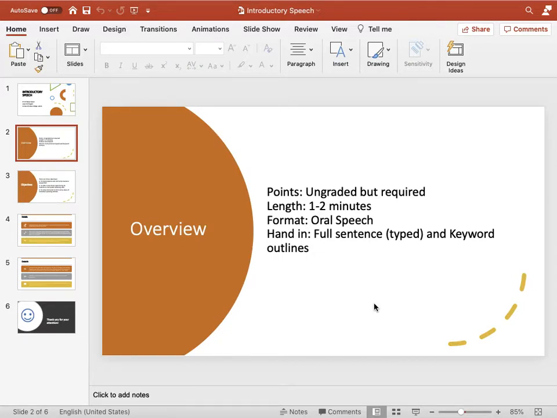You won't use any PowerPoint presentation. And you should give to your teacher in the next class, before the speech, a typed outline of the speech as well. So before you make the speech, please give to me the typed outline. How to write the outline, we will talk about it in a minute.